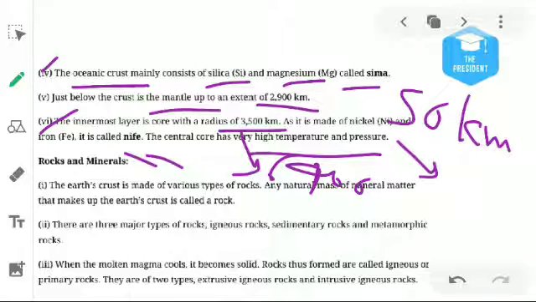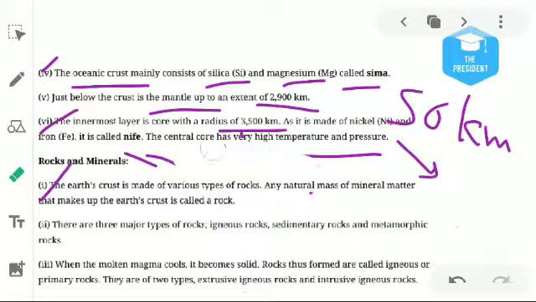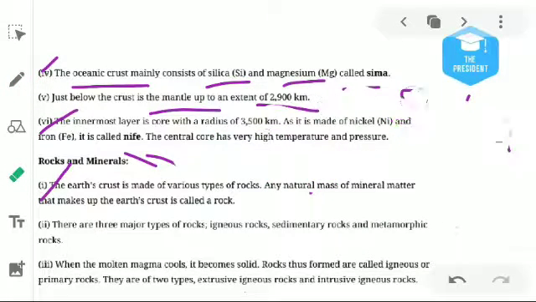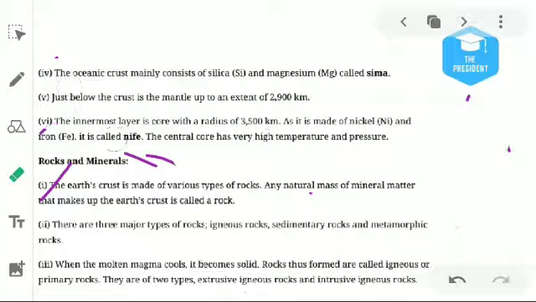Okay. Now the next point is rocks and minerals. We will see the types of rocks and minerals here. Rocks means any stone. Basically, rocks also have three types of divisions. As we know, our crust is made of various types of rocks.